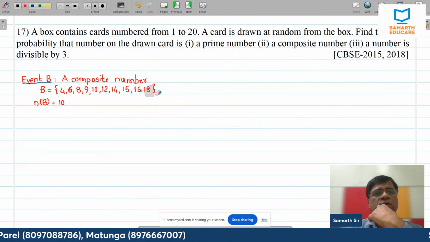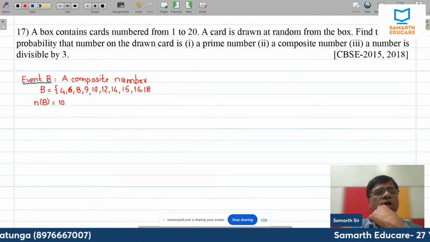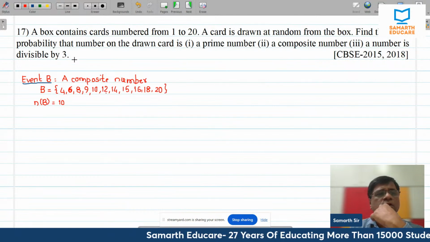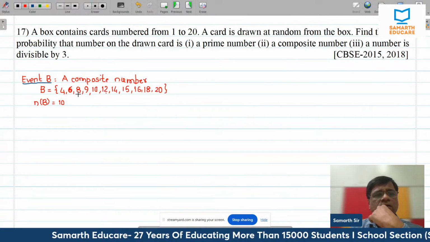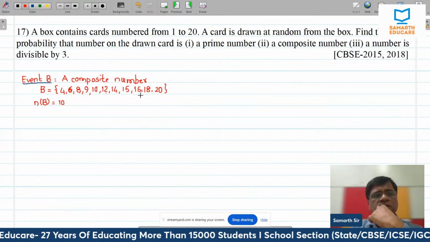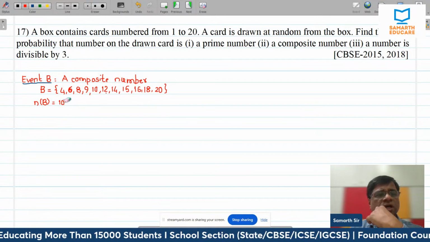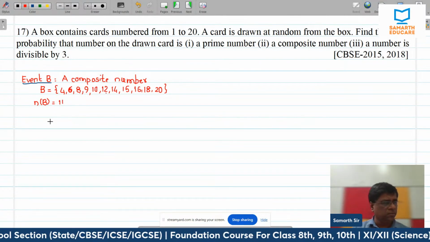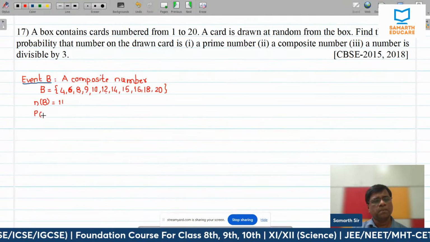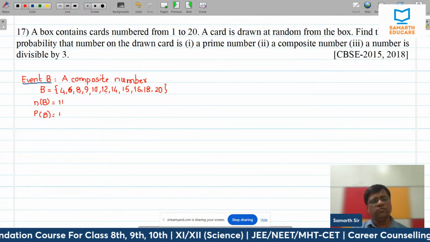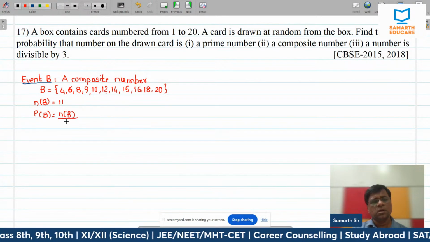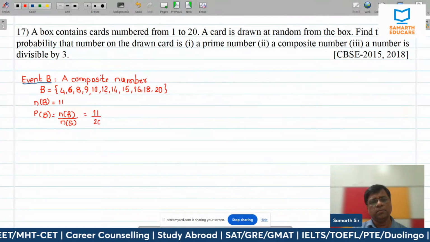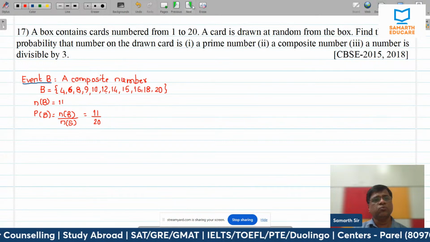I'm so sorry. There is one more card, that is number 20. Something that was missing. So now 3, 3, 6, 3, 9, and 2. 11 numbers are there. 11 cards are there. So P of B is number of favorable outcomes divided by total number of outcomes, and that becomes 11 upon 20. Let's move on to the next question.